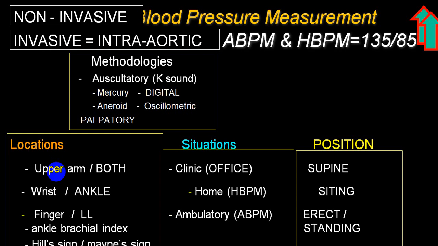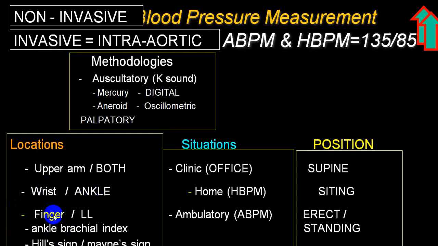You can measure the blood pressure in the upper extremity at the wrist or above the elbow by tying a BP cuff above the elbow, and in a lower extremity at the thigh or at the ankle. When you measure the blood pressure at the ankle and compare with the brachial, we call it the ankle brachial index.